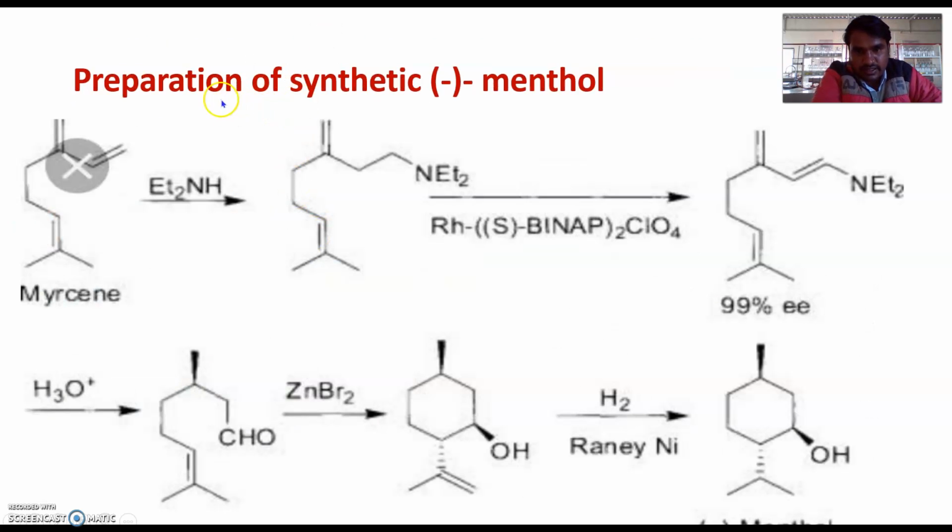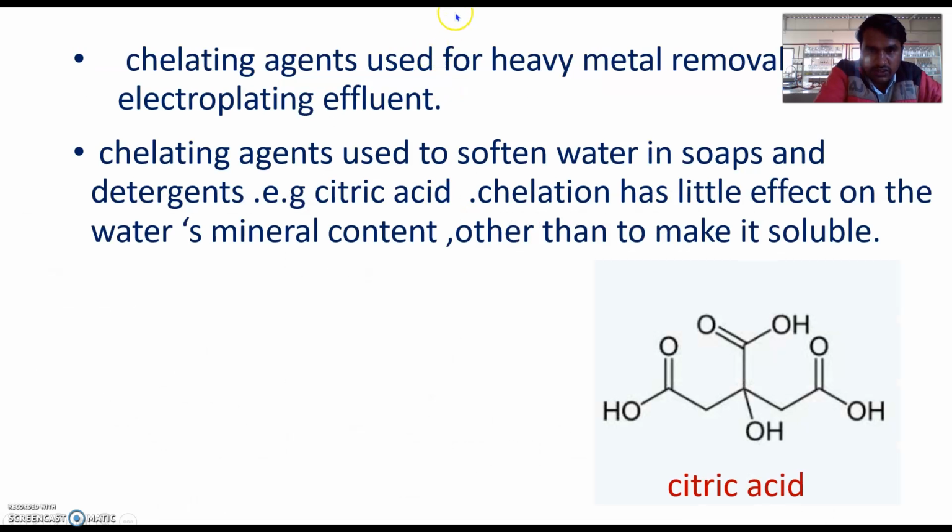Now, another example of a homogeneous catalyst is the preparation of synthetic menthol. Here, it selectively gives minus menthol with the help of this BINAP chelating agent with a rhodium catalyst. Now, chelating agents are used for heavy metal removal from electroplating effluent.